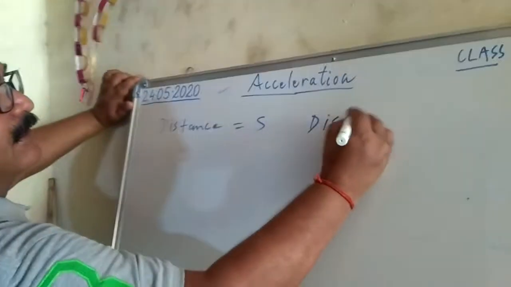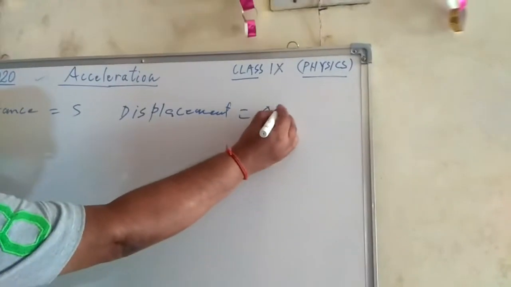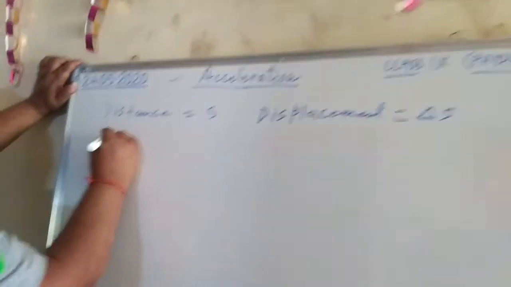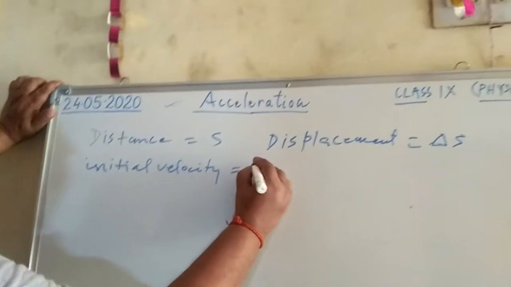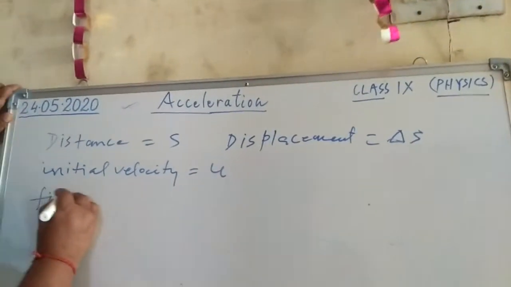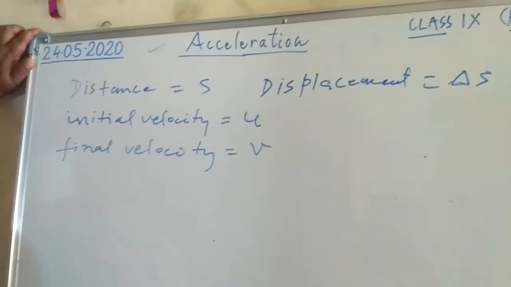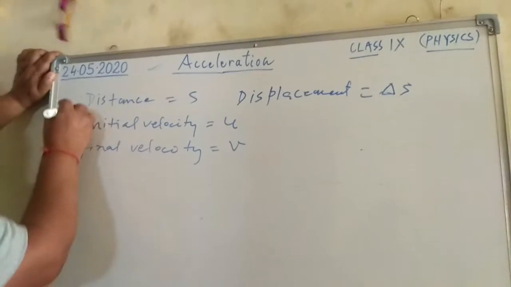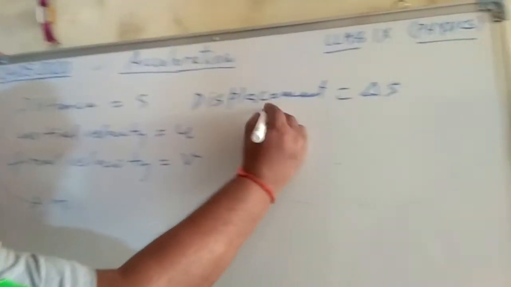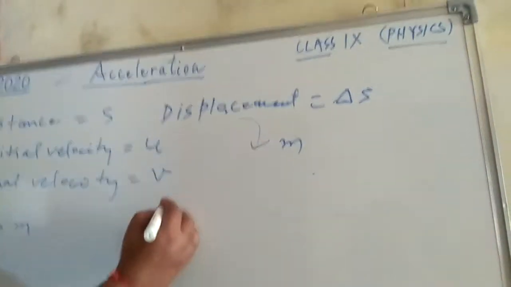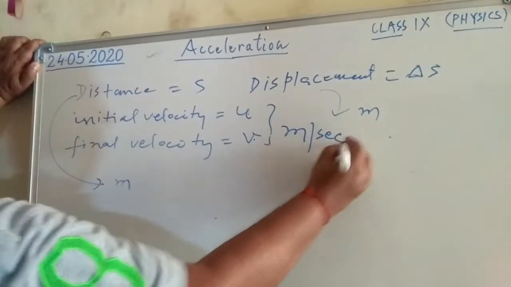Displacement is written as delta s. Initial velocity is written by a small u. Final velocity is written as v. We also know the SI unit of distance is meter, and the SI unit of displacement is also meter. The SI unit of u and v is meter per second.